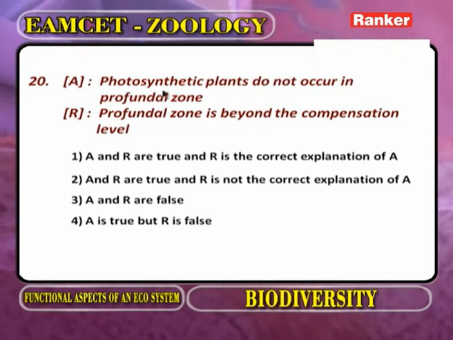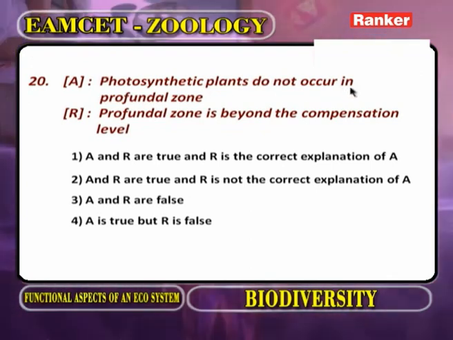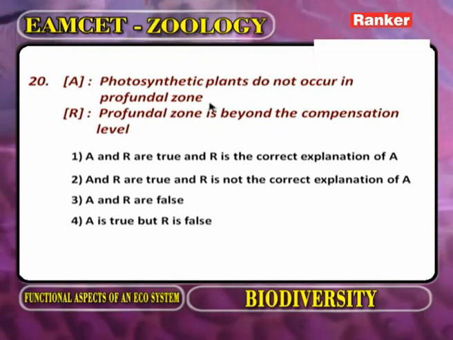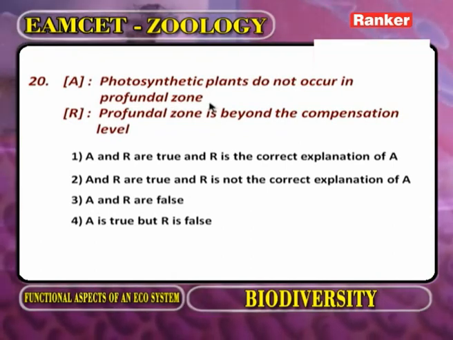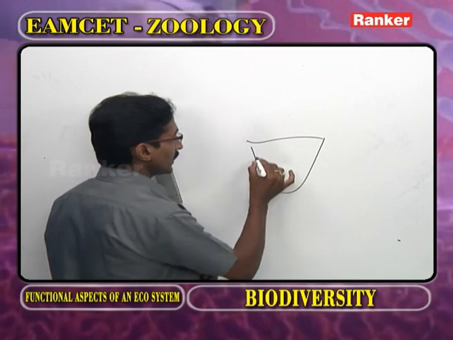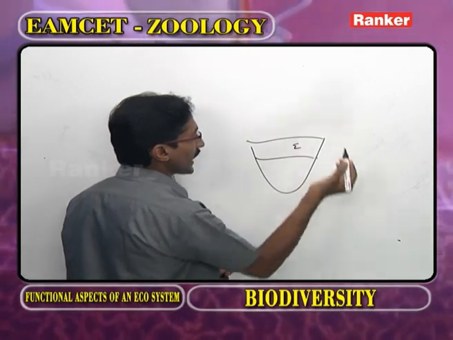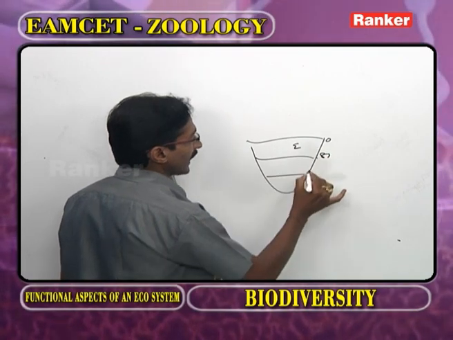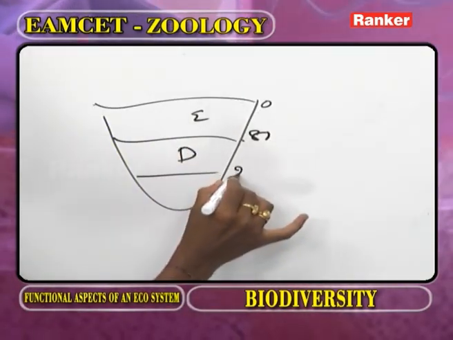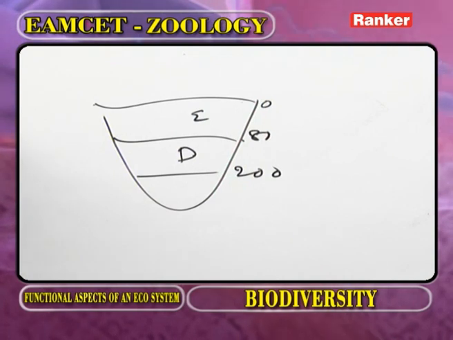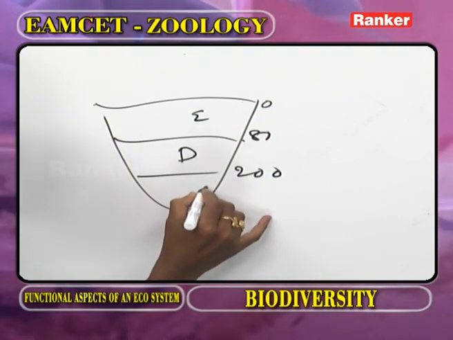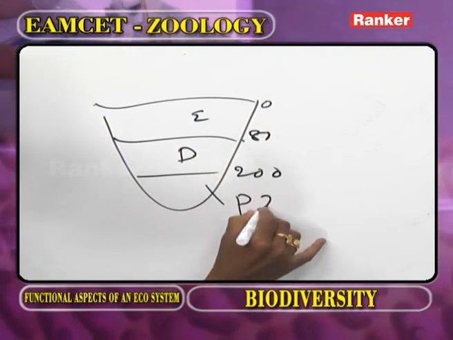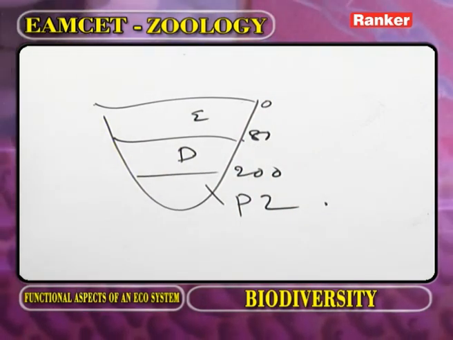Assertion: photosynthetic plants do not occur in the profundal zone. Now this is a deep freshwater lake. Here this one we call the euphotic zone, that is 0 to 80 meters, and this is the dysphotic zone, 80 to 200 meters. Now beyond 200 meters, this one we call the profundal zone.